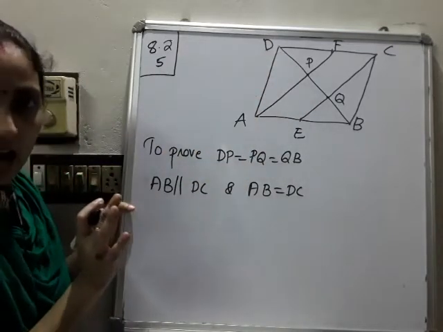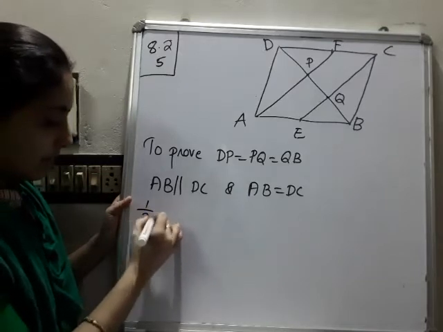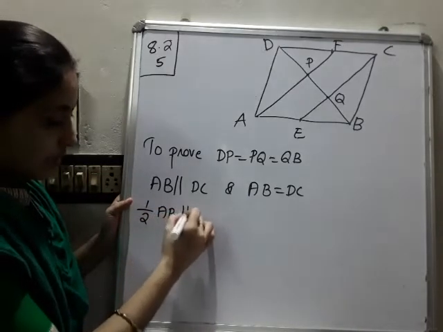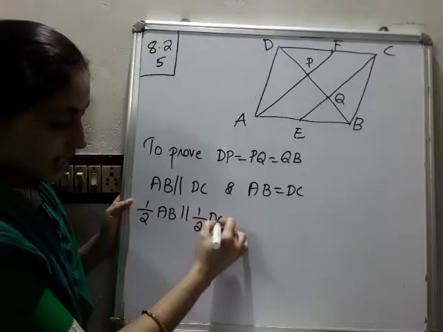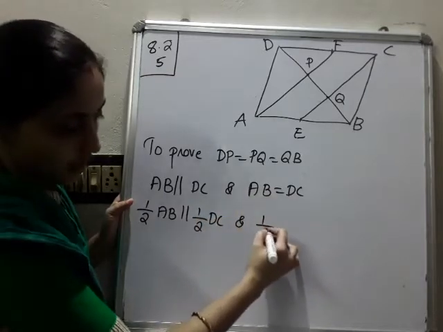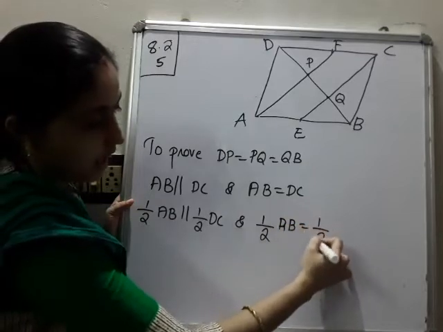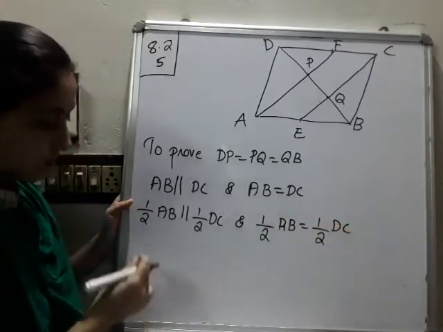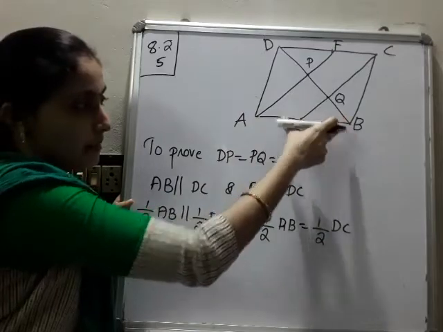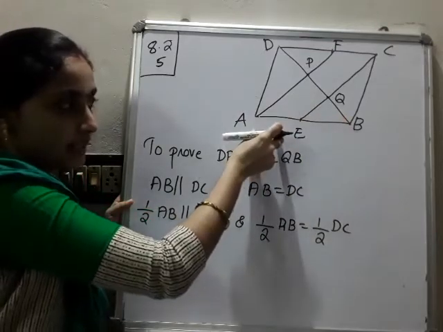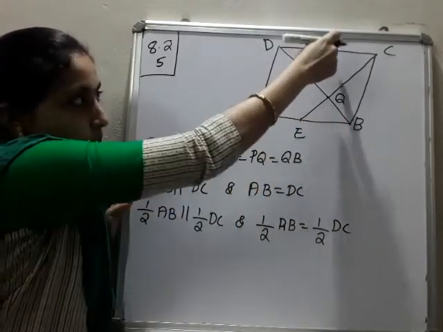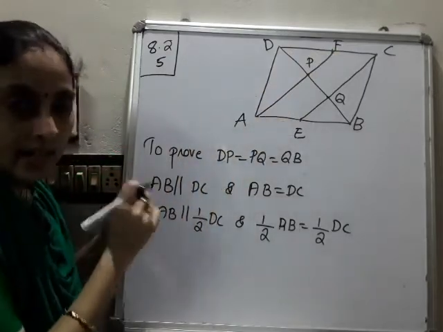Okay, I am taking the half on both sides. That means half AB is parallel to half DC, and half AB is equal to half DC. Half AB means you can either take AE or EB, but we have to prove this is a parallelogram, so I am taking AE.